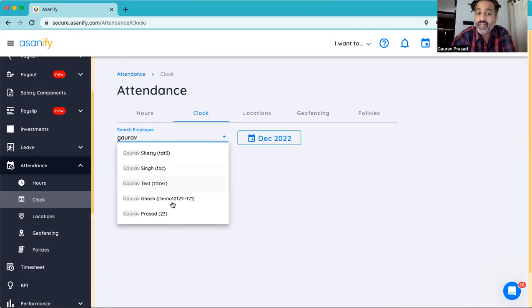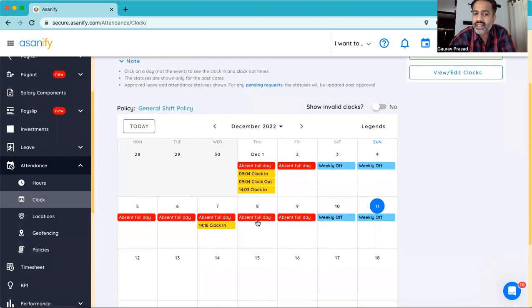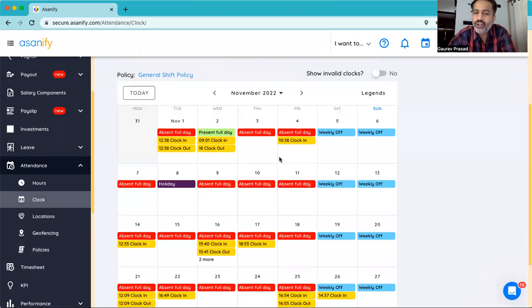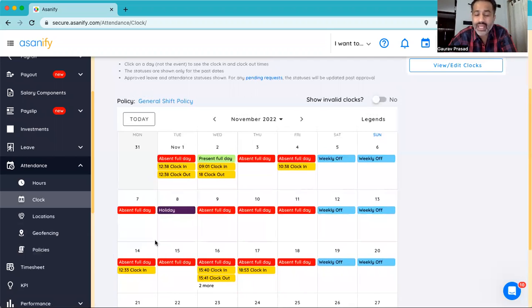In a single view, you can see what has been the track record of your employees, what has been the time that they have been coming in, what has been their daily attendance status. All of that gets updated real time. You'll also be able to download these things as a report from the analytics section. So when it comes to attendance, the first thing is to configure the policy to your requirement, assigning those policies to individual employees. And after that, the employees can simply do the clock in and clock out.